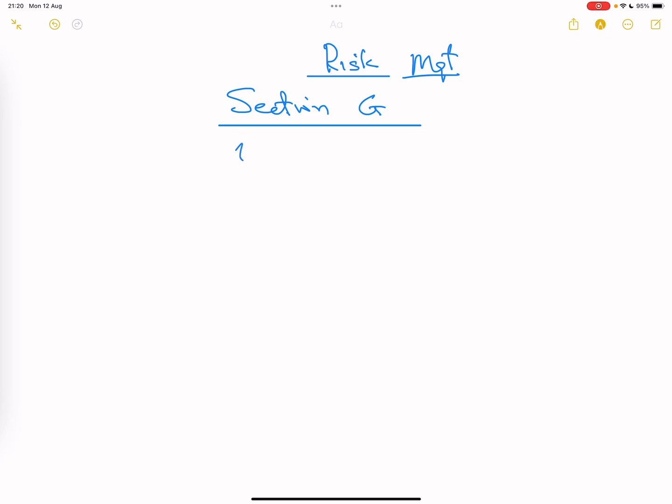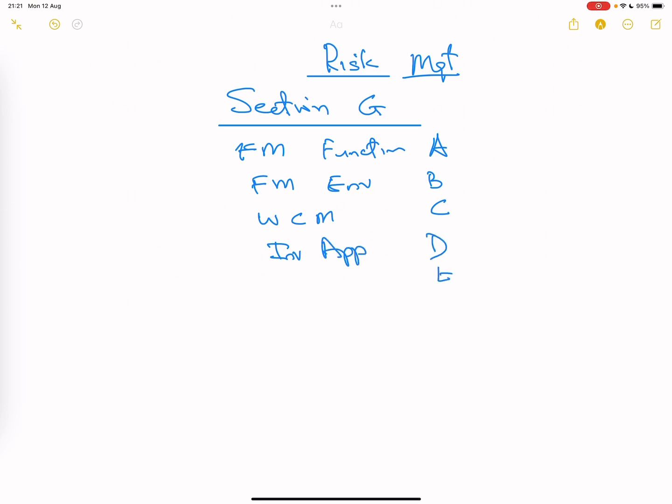We have the FM function, which is section A. We have FM environment, that is section B. Then we have working capital management, that's section C. Section D is investment appraisal. And section E is business finance. F is business valuation. And the last one is G, which is risk management.